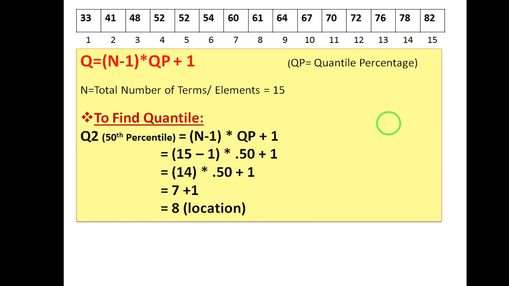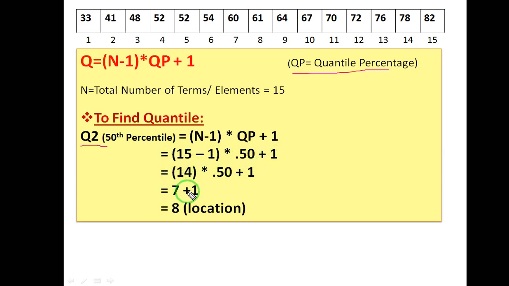Next, if you want to generate the 0.5 quantile: now we have calculated the first quarter, and suppose we want to calculate the second quarter, Q2. Second quarter means 50 percentile, which is also known as the median, the exact half. For that, we will use the same formula, n minus 1, where n is the number of elements, 15 minus 1, into the quantile percentage. The quantile that I want to calculate is 0.50, so I will write 0.50, or you can also write 0.5, plus 1.